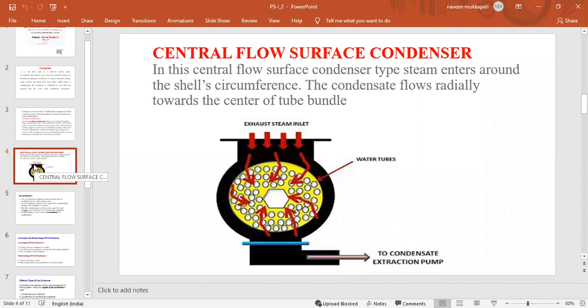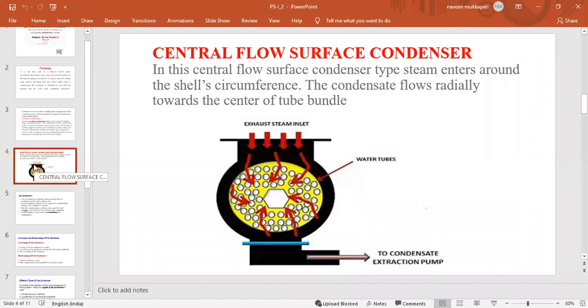The second one is the jet type of condenser. What is the difference between a surface condenser and a jet condenser? In the surface condenser, the space occupation is more when compared to the jet condenser, and the initial cost is also more. The initial cost is less in the case of a jet condenser.